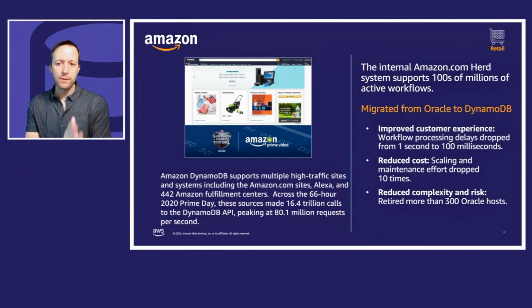So by switching to DynamoDB and going to the serverless idea, it got better both in delays, which went from 1 second to 100 milliseconds, and scale, in that the operational burden went down tenfold. Just because it looks to the end user of Herd like there's an endpoint, a web endpoint that you can do inserts and gets and queries and scans and whatnot. You're not aware that there's any servers on the back end. That's been isolated. No more thinking about 300 Oracle hosts.